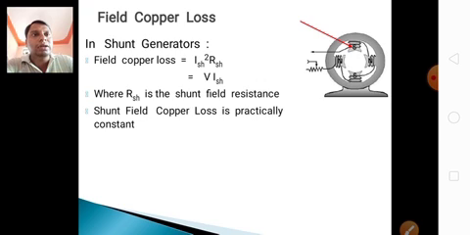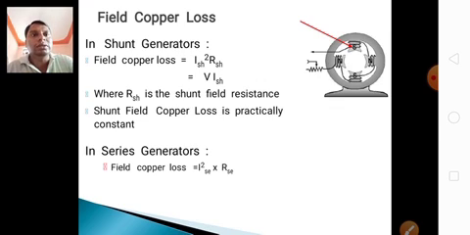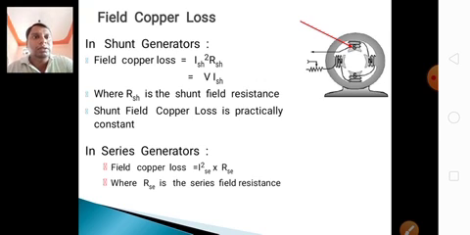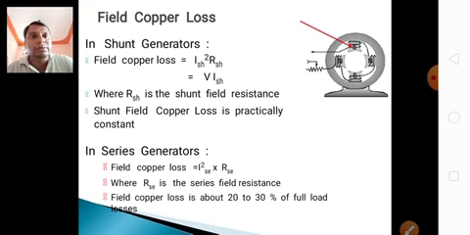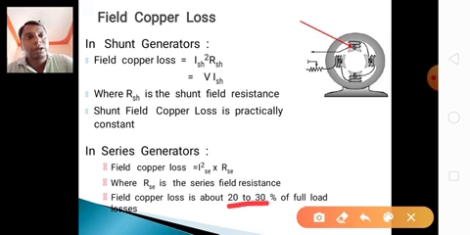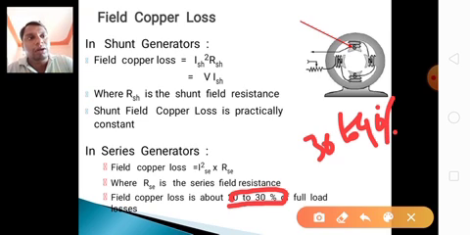In the shunt generator, the shunt field copper loss is always constant. In series generators, the same formula applies: field copper loss is Isc squared into Rsc, where Rsc is the series field resistance. Field copper loss is about 20 to 30% of the full load copper loss, and the armature copper loss is 30 to 40% of the full load copper loss.